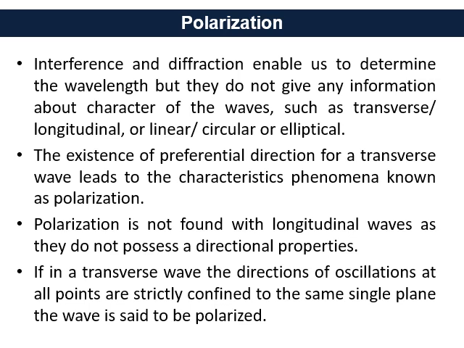Third, polarization is not found with longitudinal waves, as they do not possess directional properties. That means these waves cannot be polarized, and their polarization properties cannot be determined because they don't have transverse oscillation.